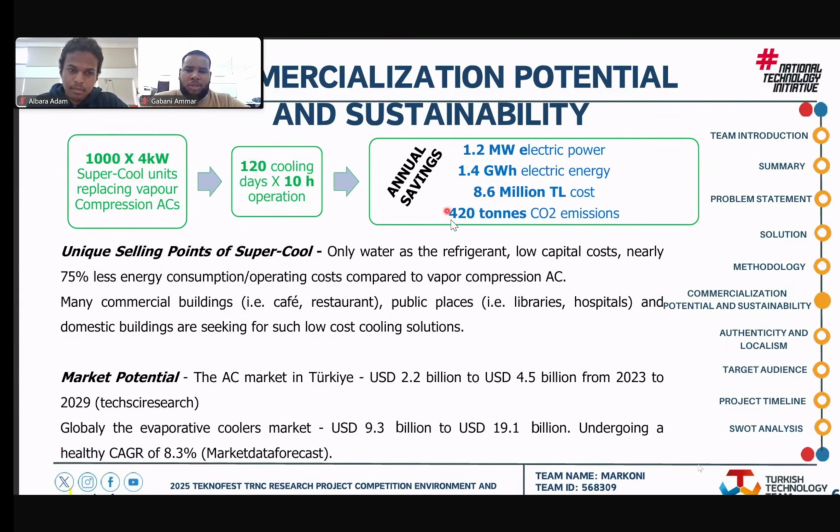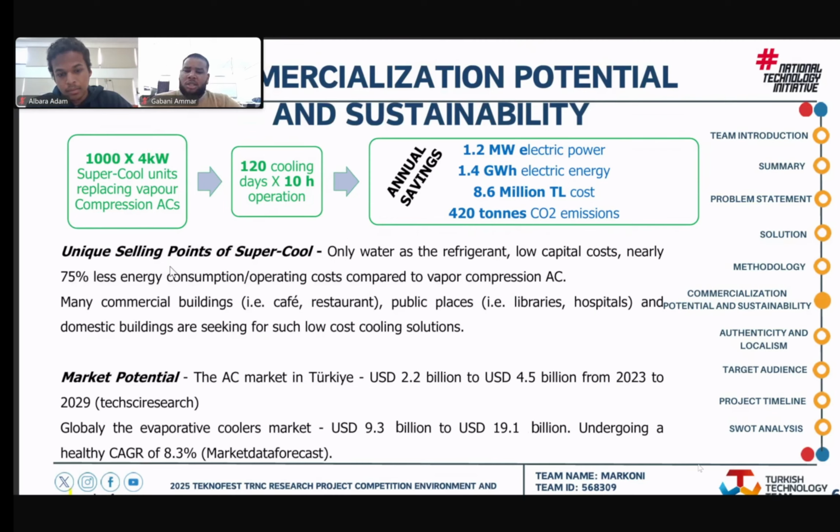tons of CO2 emissions. Another unique selling point for our Supercool is the use of water as a refrigerant, which means low capital cost and also less energy consumption, as well as we eliminate the global warming potential of the refrigerants used in the market.